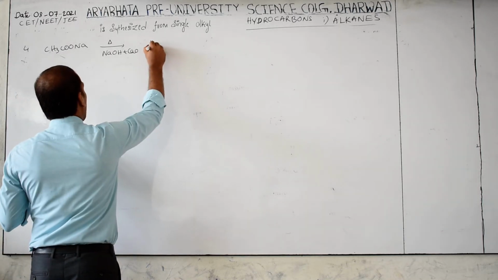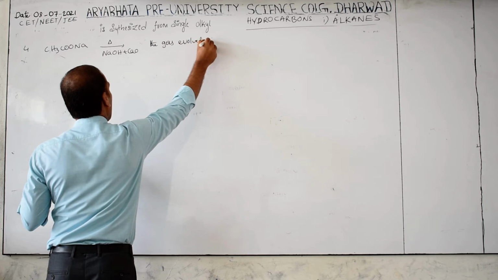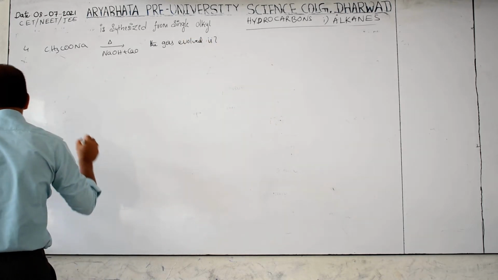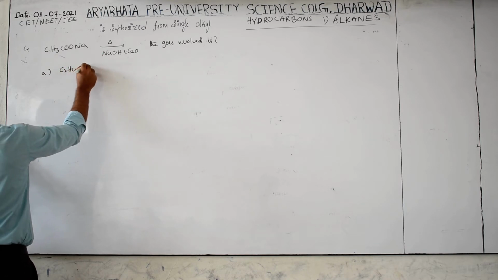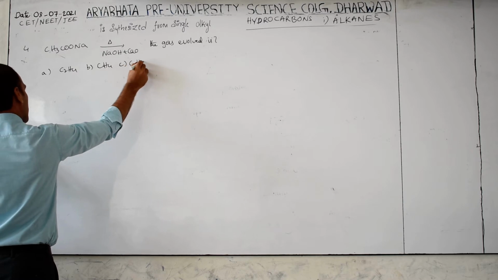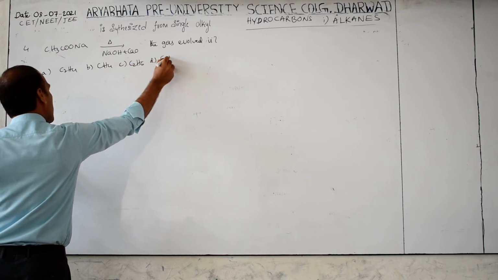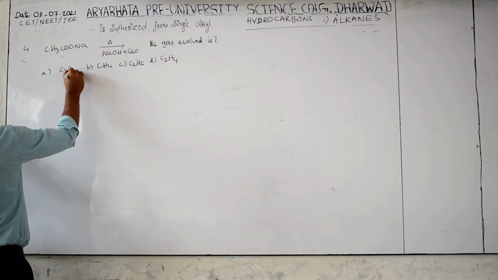The gas evolved is, options are given: A C2H4, B CH4, C C2H6, D C2H4. So this is C2H2, because both are the same.